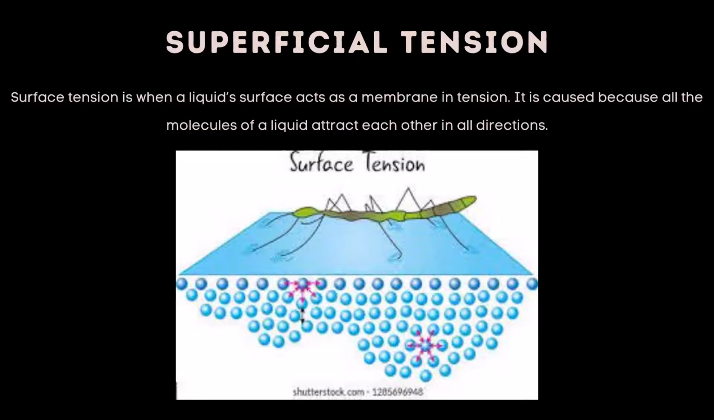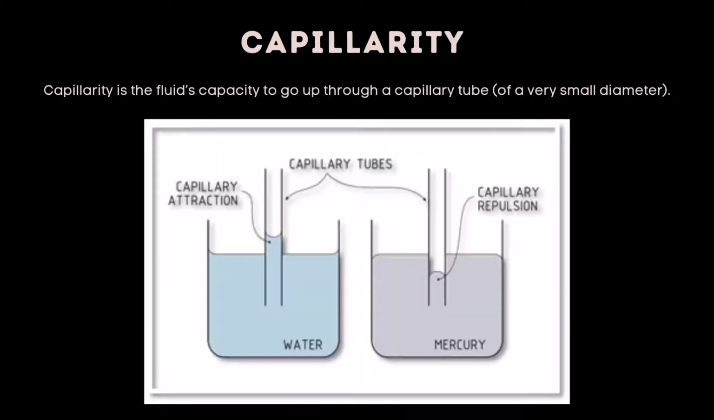Superficial tension. Surface tension is when a liquid surface acts as a membrane in tension. It is caused because all the molecules of a liquid attract each other in all directions.